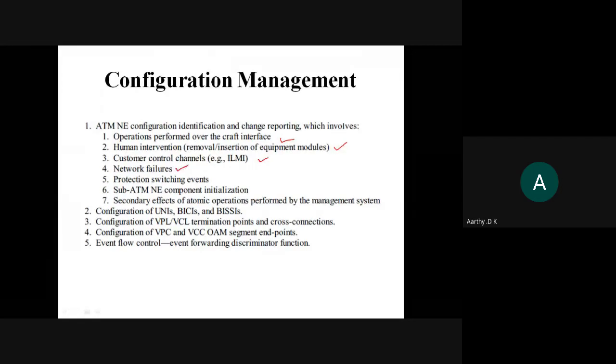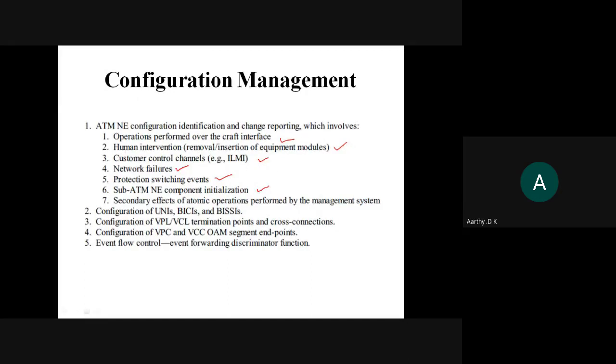Next is network failure, in case a system goes down and then comes up after some time. Those kinds of things, like how we saw in SNMP, same thing. The next is protection switching events. So we have a switch. As I told you, the network elements can be an ATM switch or the ATM workstation. So switching always happens, right?